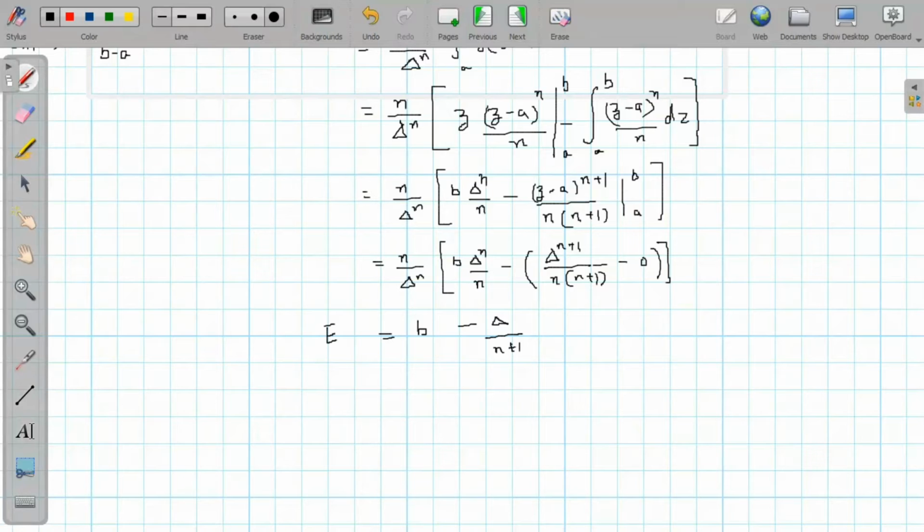So this is the expectation of Z, where Z is the maximum among all N independent random variables. I will request you all to memorize this result for faster calculations in solving such questions.